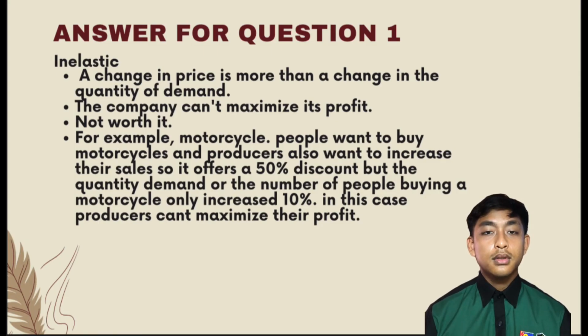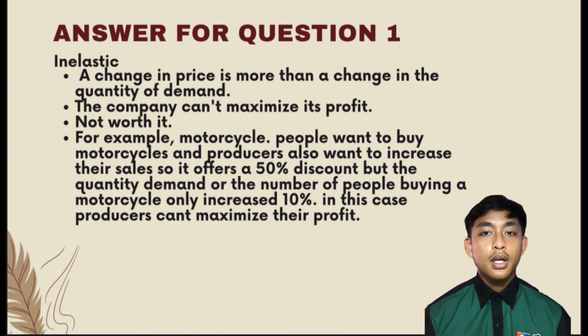The answer for this first question is inelastic. The change in price is more than the change in quantity demanded. Next, the company cannot maximize its profit because it is not worth it. For example, with motorcycles, people want to buy motorcycles and the producer wants to increase sales, so it gives a 15% discount, but the quantity demanded only increases by 10%. In this case, producers cannot maximize their profit.